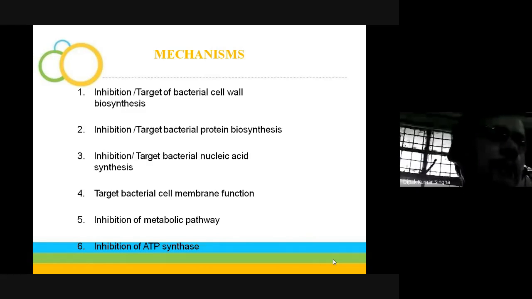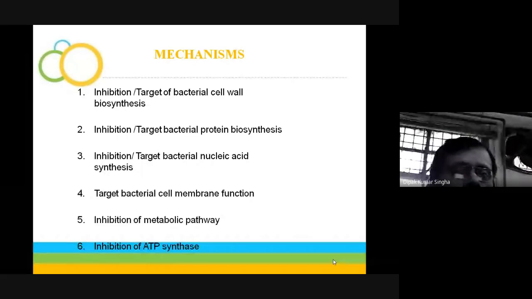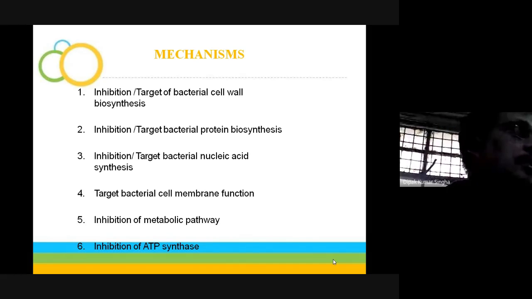For example, the penicillin group of antibiotics: penicillin, amoxicillin, methicillin. Another is the cephalosporin group: cephalexin, cephaloridine, cephalosporin. These are basically the beta-lactam group of antibiotics, penicillin and cephalosporin, which inhibit cell wall synthesis. The next mechanism is the inhibition of bacterial protein biosynthesis. Protein is a very important molecule for the growth of bacteria, and not only bacteria but others also. Here protein biosynthesis can be prevented, and protein is generally synthesized by two subunits.